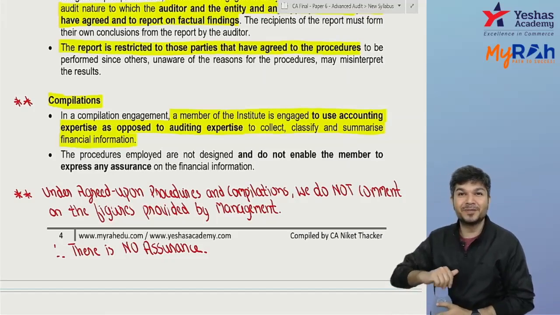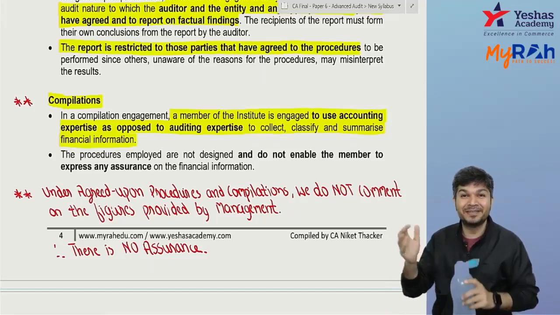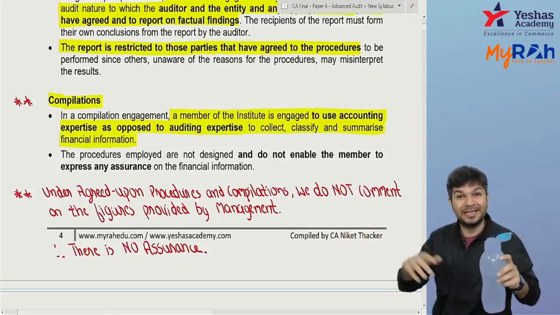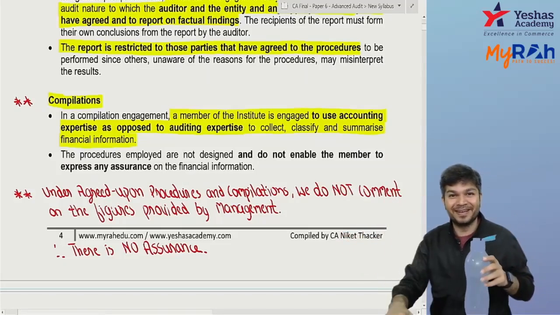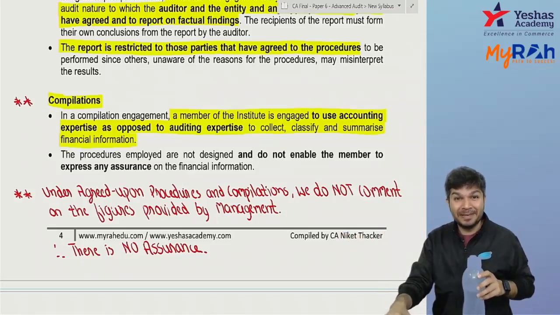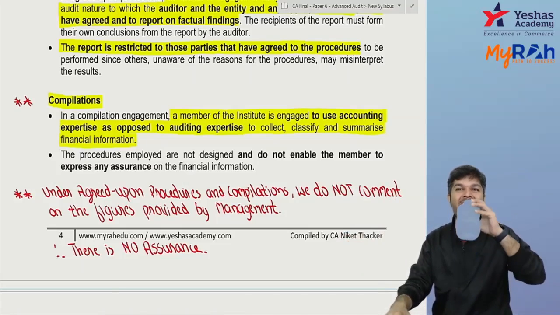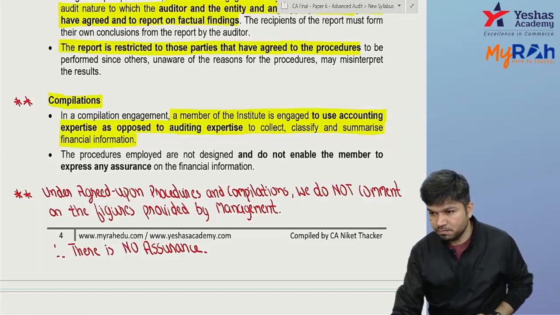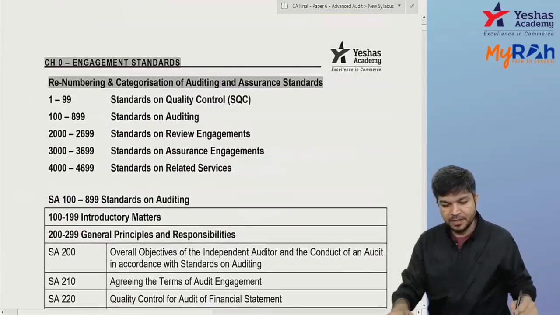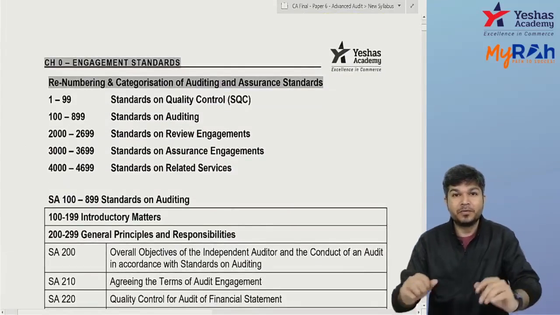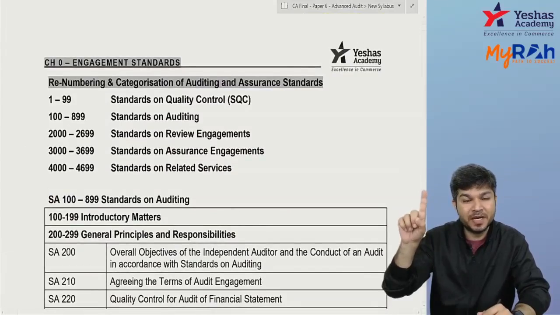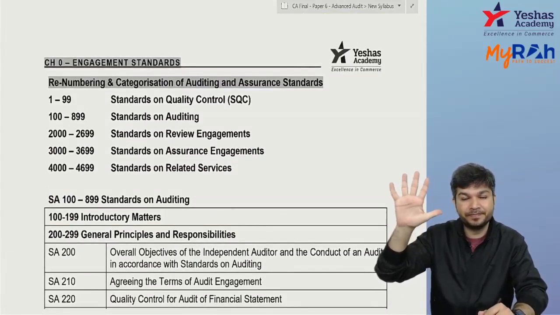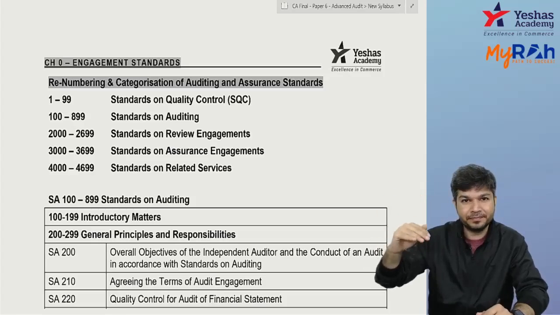Okay, we just understood how that renaming, renumbering, recategorization, that all happened. Abhi still categories we understood. Naming we understood. Numbering is still pending. Category we understood. Naming we understood. Now numbering. Okay. Now, so we understood we have SQC, Standards on Quality Control. Then we have SA, SRE, SAE, SRS. Now they're given a category.